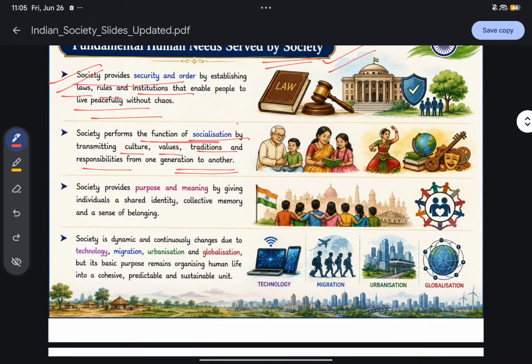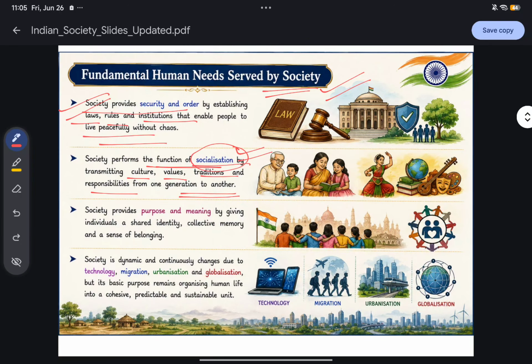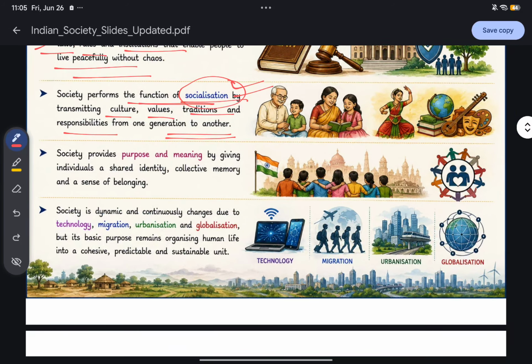And see, this socialization makes the difference between human and animal. We know how to behave with others, how to respect the elders, how to love our youngers. So socialization is the sole thing that makes the difference between us and animals, and that socialization is done by society. So the second fundamental human need, socialization, is served by society. Okay. Now the third and most important thing, the sense of purpose and meaning.